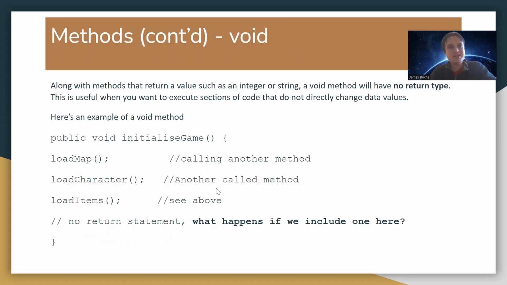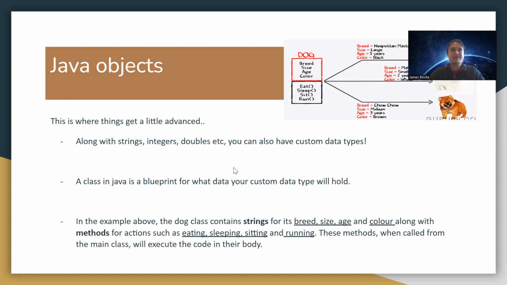Now, the void method does not return anything, as Jordan pointed out. This is an example of one that we did. A lot of the time we call methods just to display some output, like some of the exercises we've been showing you. As we said, there's no return statement, but what happens if we include one here? We get an error, because we have a void here and can't return anything. Then we'll go to the next bit.